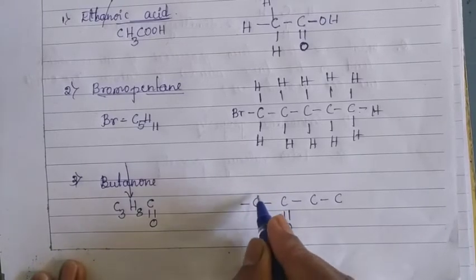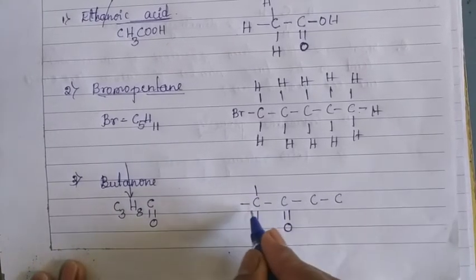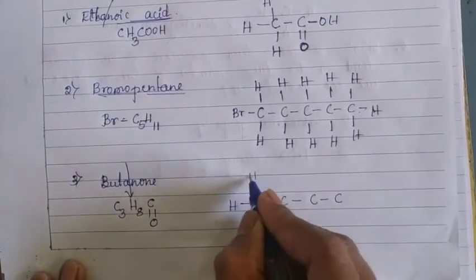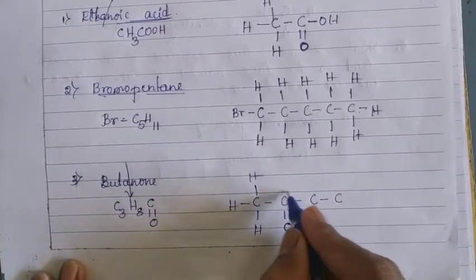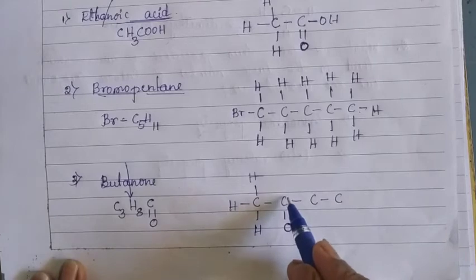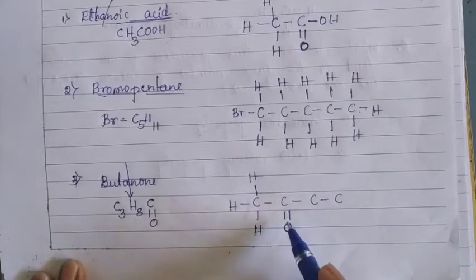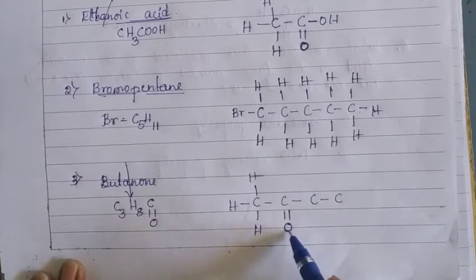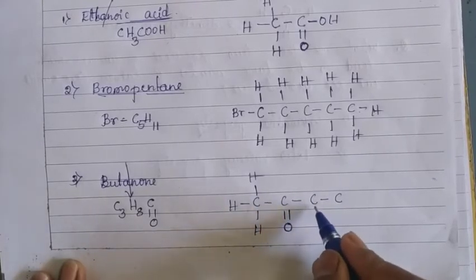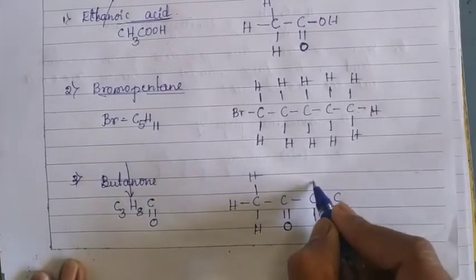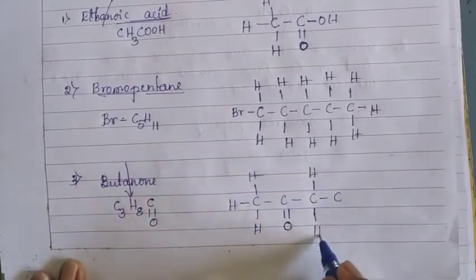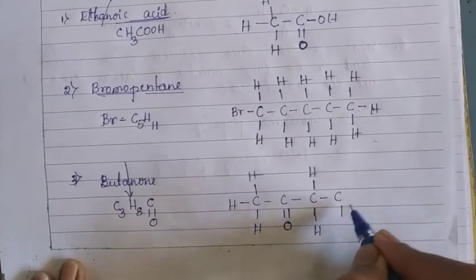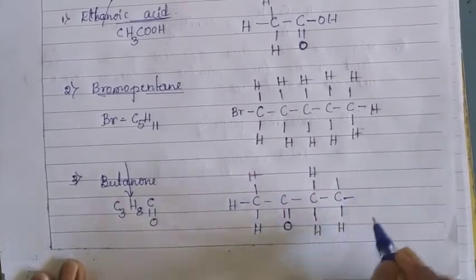For this carbon, the remaining 4 bonds are there. Now put hydrogen, hydrogen, hydrogen. For this carbon atom, observe here, 4 bonds are already completed, 2 with carbon atoms, 2 with oxygen. That's why here there is no balancing of hydrogen. Now come to this carbon, draw 2 bonds here with hydrogen. For this carbon, remaining 3.